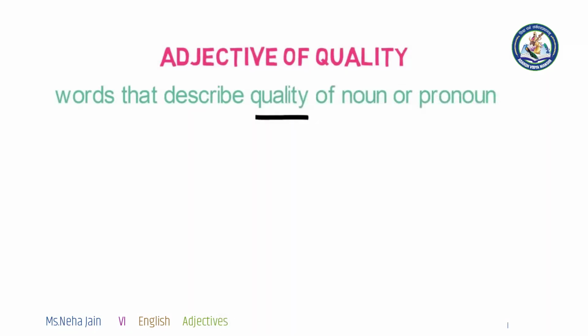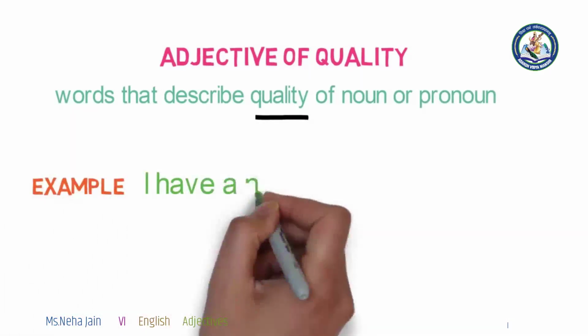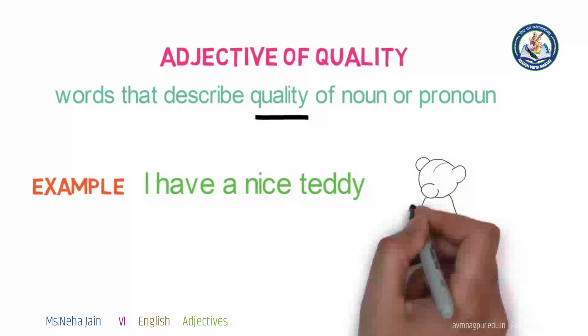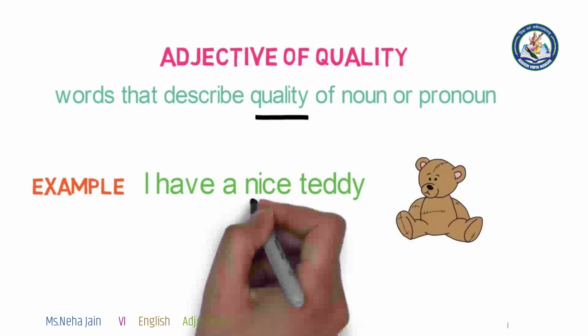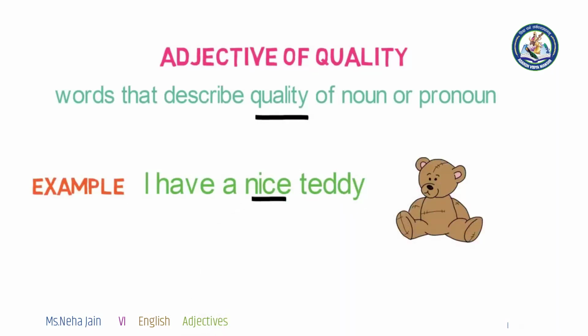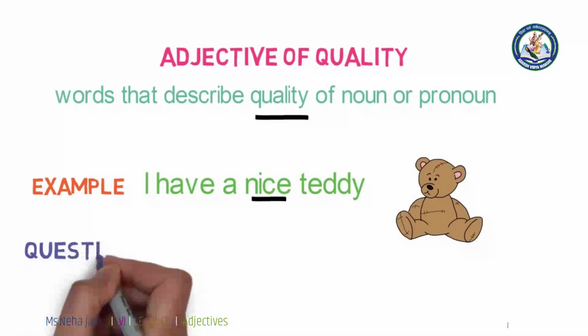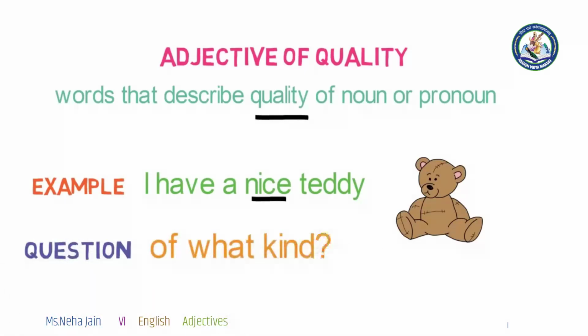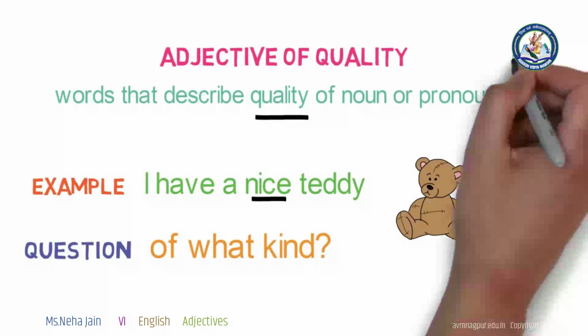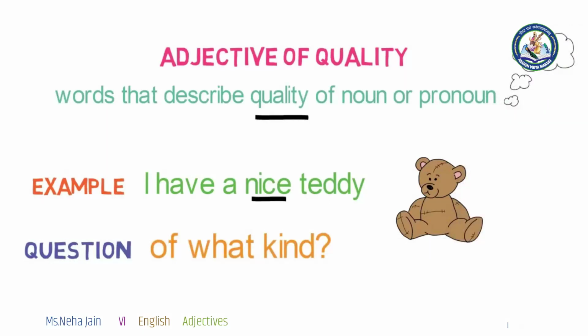Note the word quality. Let's have an example. I have a nice teddy. Here, what is the quality of teddy? That it is nice. So, it generally answers the question what kind. Now, can you think of more such qualities of this teddy?